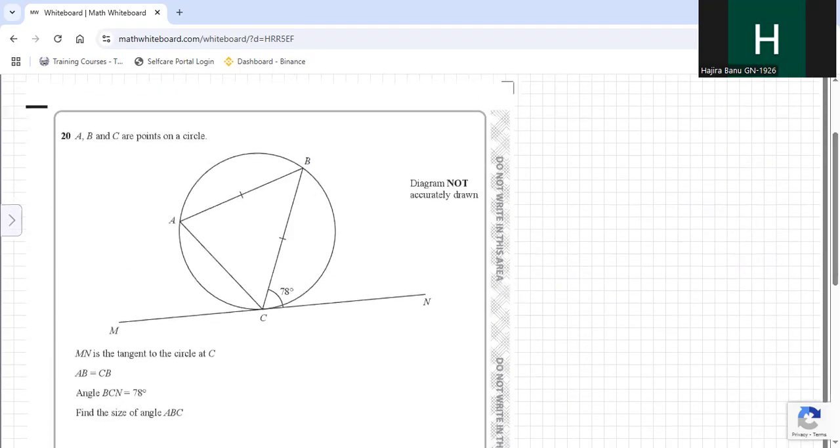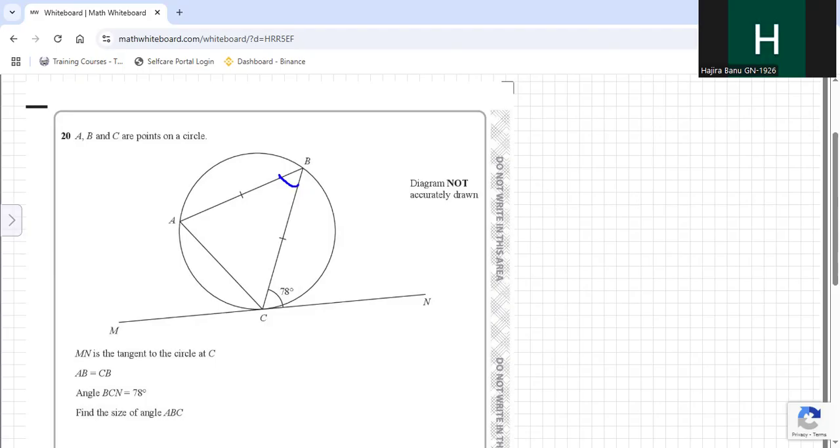A, B, and C are points on a circle. MN is the tangent. AB equal to CB. Angle BCN is given as 78. Find the size of the angle ABC. Let this be the angle. Then you know the alternate segment theorem.